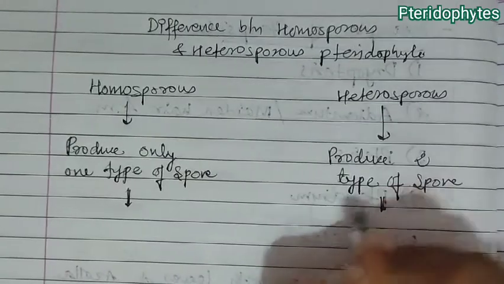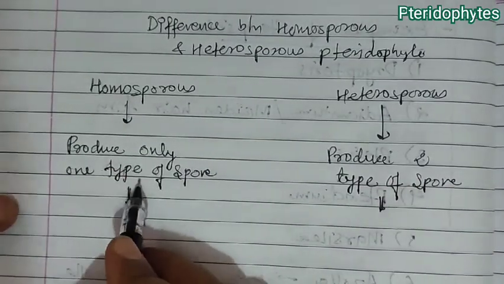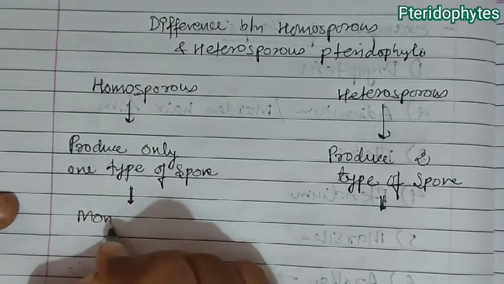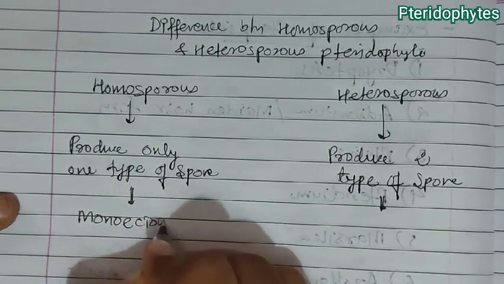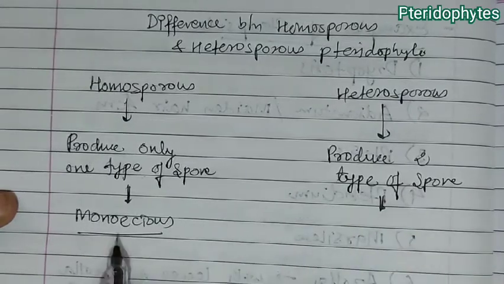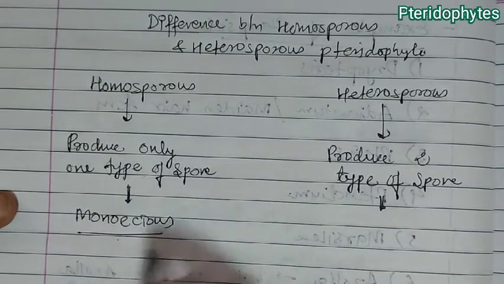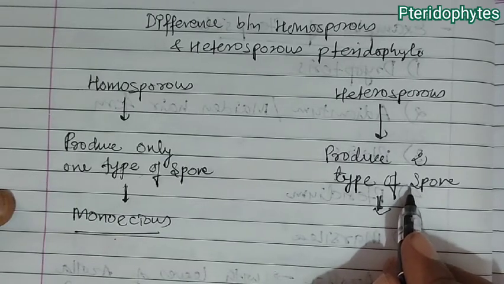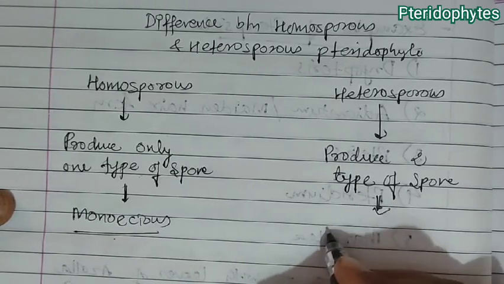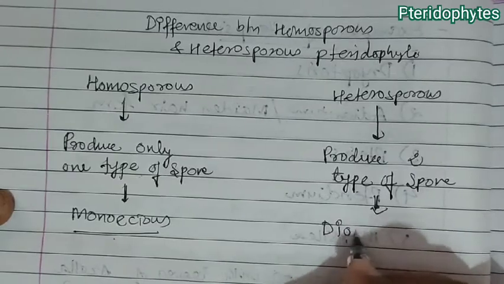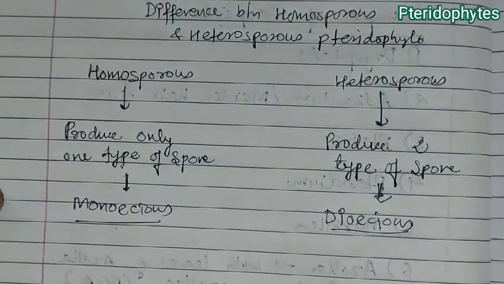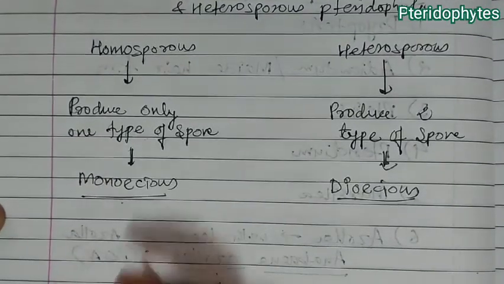So if there is one type of spore, it will form a monoecious pteridophyte, which has both male and female sex organs in one plant, and these two types of spore, the microspore and megaspore, will form a dioecious organism. And in a dioecious organism, male and female sex organs are present on two different plant bodies.